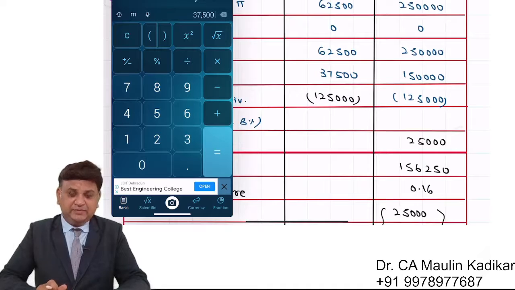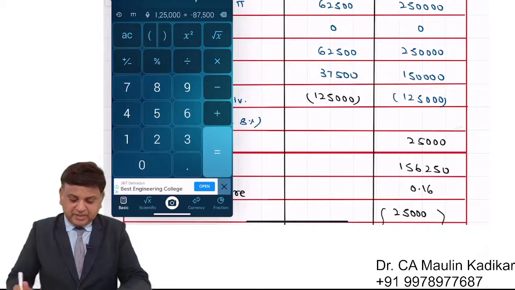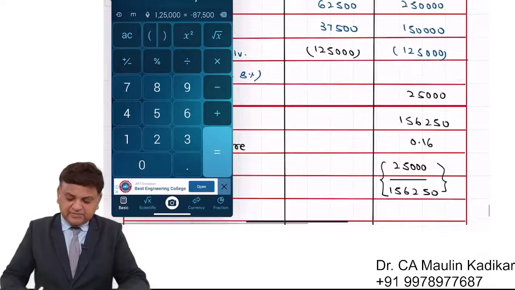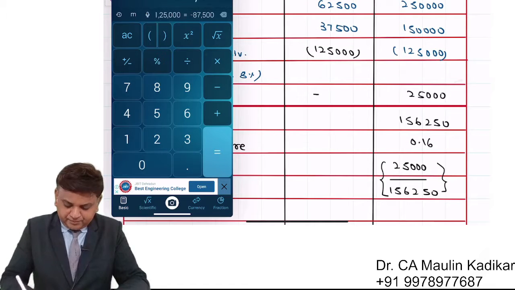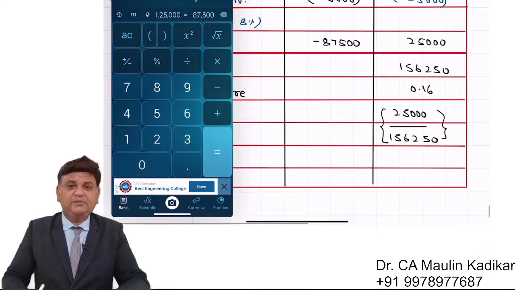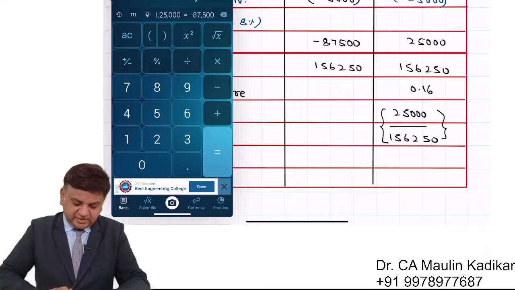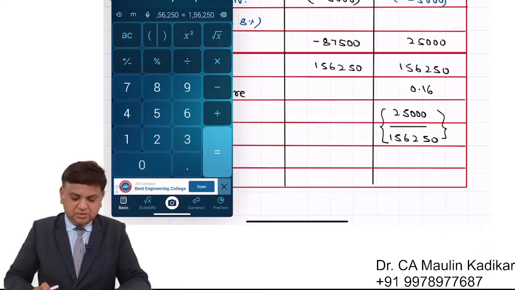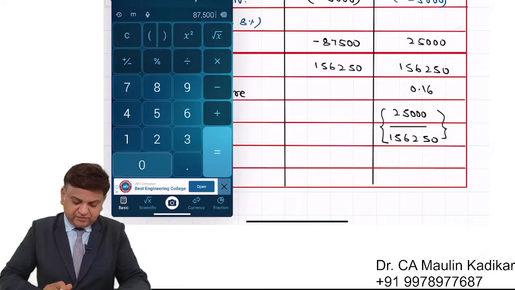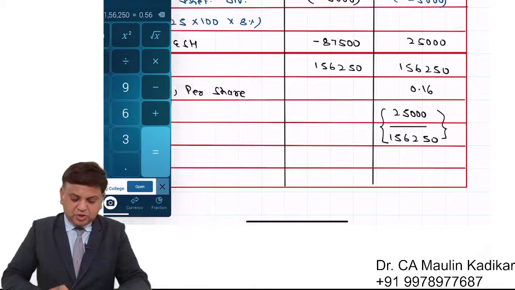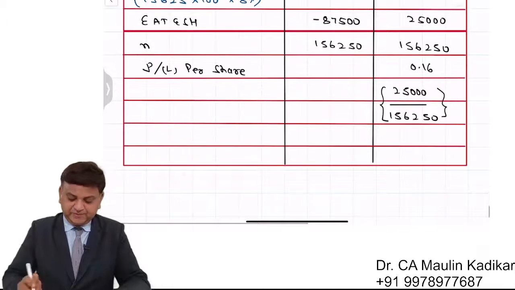So 37,500 minus 1,25,000 comes to a loss of 87,500. The same would be divided by the number of equity shares, 156,250. So 87,500 divided by 156,250, the loss per share will be 56 paise.